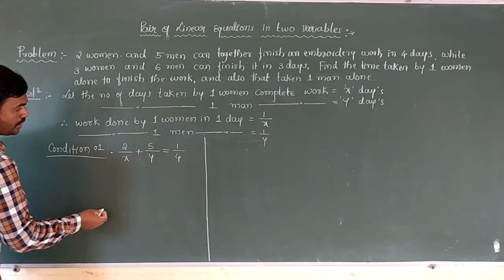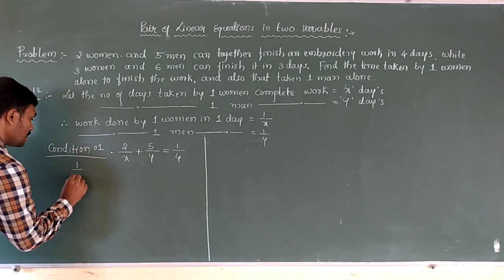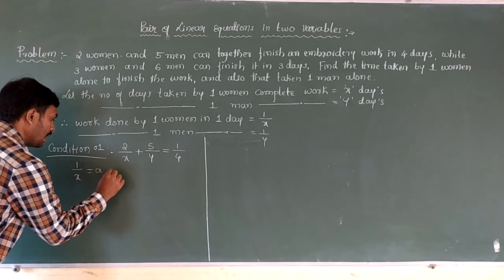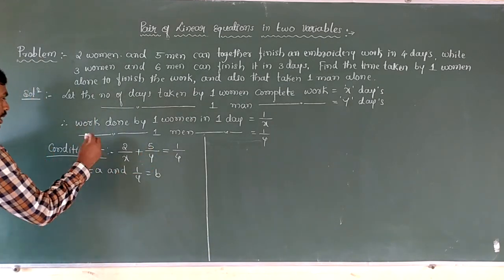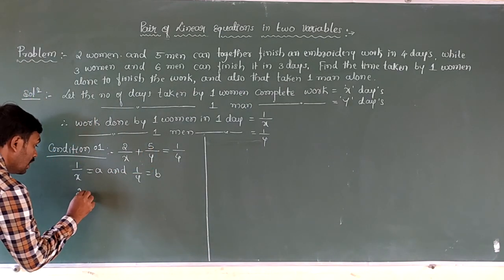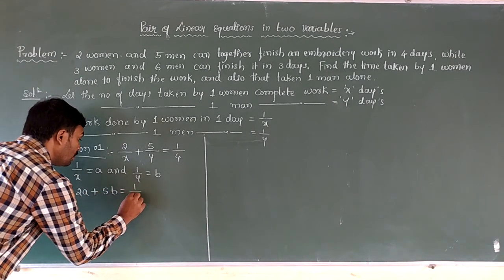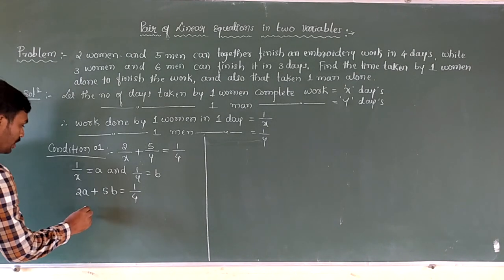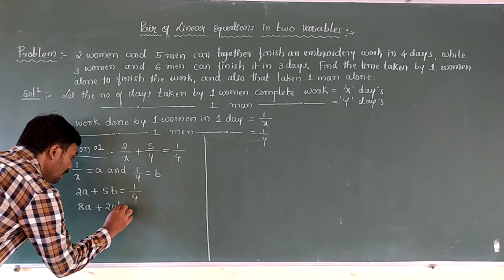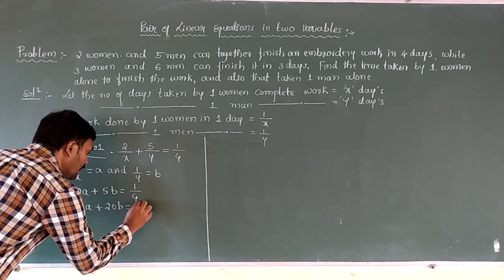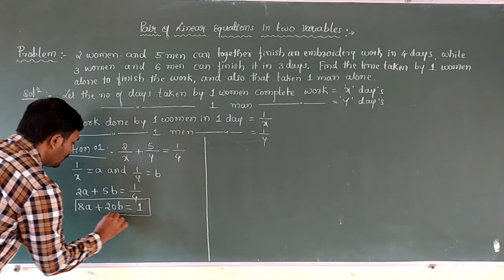If we calculate the 1 day work, then it becomes very easy to simplify. So this is the first condition. Here I will take 1 by x equal to a and 1 by y equal to b. If I take it like this, then it becomes 2a plus 5b is equal to 1 by 4. Simplify this by cross multiplying, it becomes 8a plus 20b is equal to 1. This is our first equation, children.